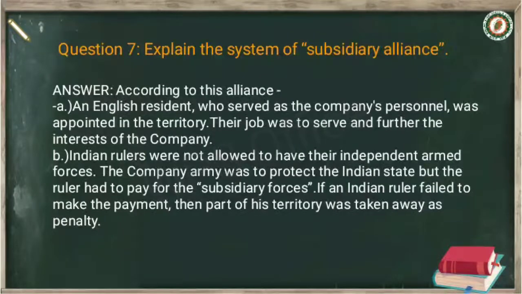Now point B, Indian rulers were not allowed to have their independent armed forces. The company army was to protect the Indian state, but the ruler had to pay for the subsidiary forces. If an Indian ruler failed to make the payment, part of the territory was taken away as penalty. That's all from question number 7.